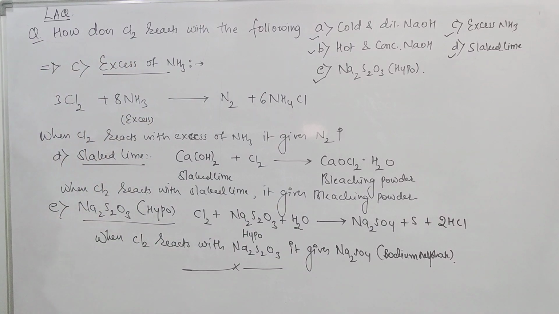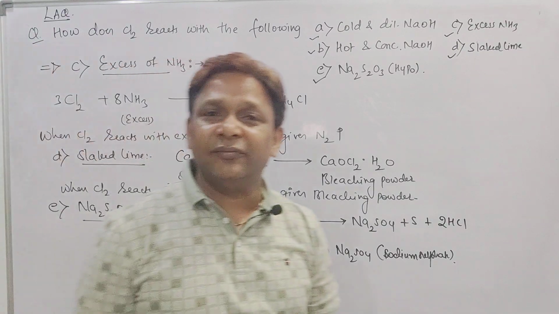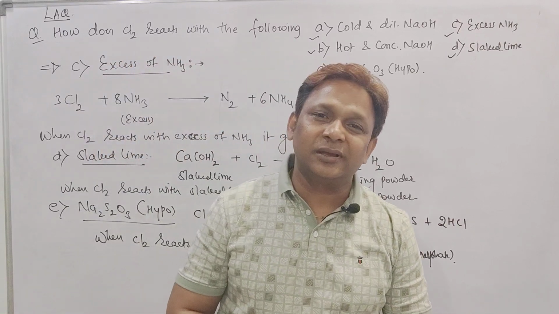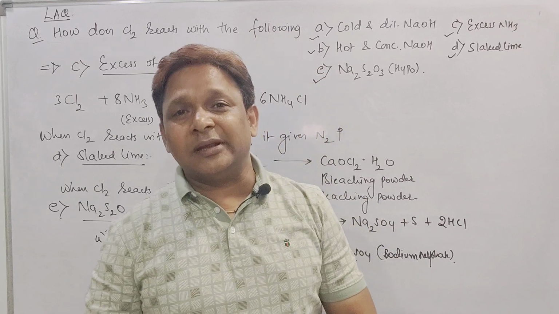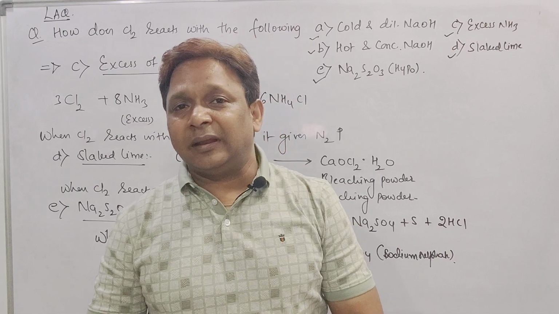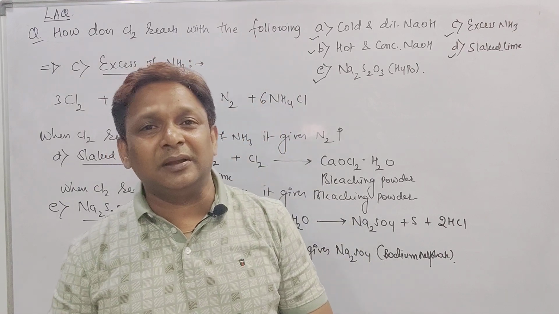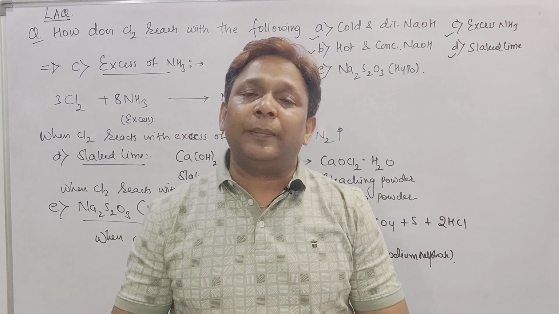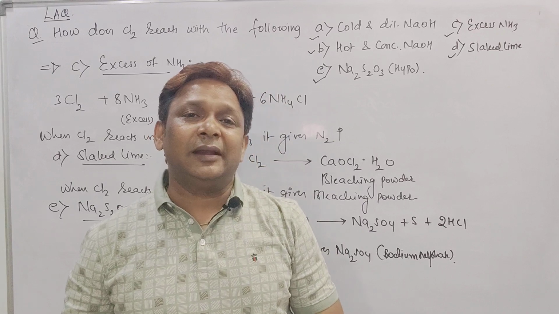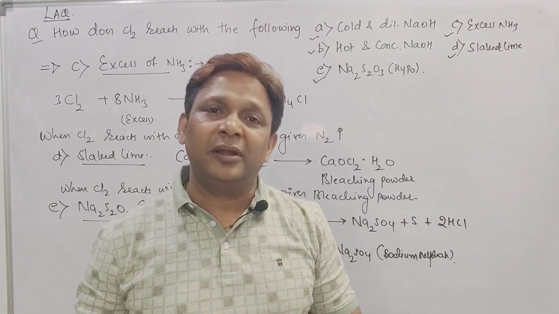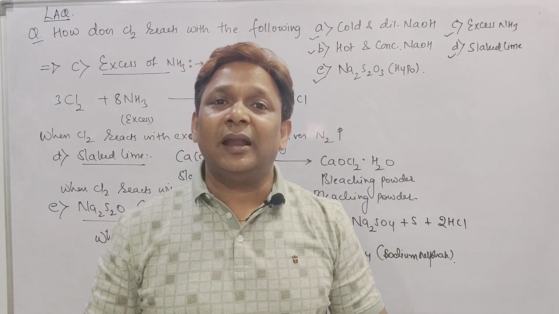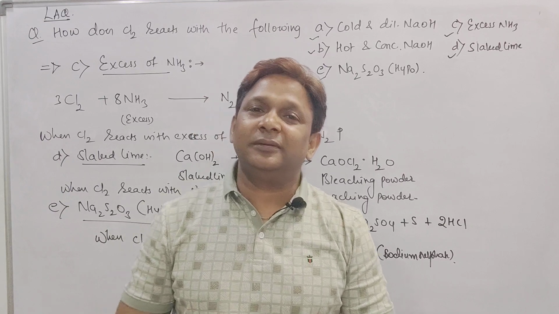See beta, this is the complete reaction of chlorine and its reactions with the following compounds. I hope, beta, in today's class I completed 2 more LAQs. In my previous video I completed 2 LAQs: preparation of ammonia by Haber's process and its chemical properties, and preparation of nitric acid by the Ostwald process and its properties. In today's video I completed preparation of chlorine by the lab method and the Deacon method and its chemical properties. And one more LAQ previously: preparation of ozone and how ozone reacts with the following. Is it clear, beta?